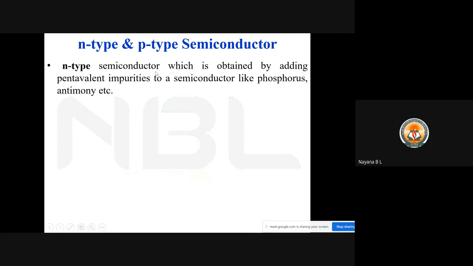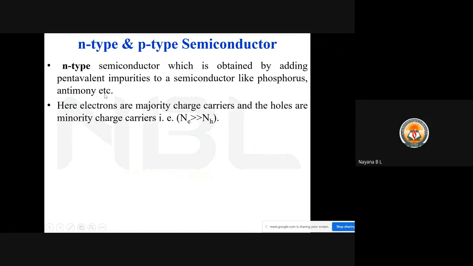So now we are going to discuss the types of extrinsic semiconductor. One is N-type, other one is P-type semiconductor. N-type semiconductor is obtained by adding pentavalent impurities to a semiconductor, like phosphorus, antimony, etc. Here, electrons are majority charge carriers and holes are minority charge carriers.